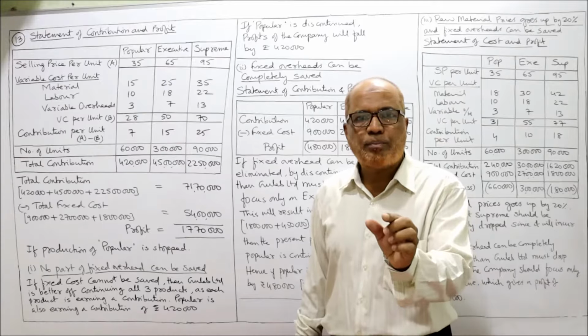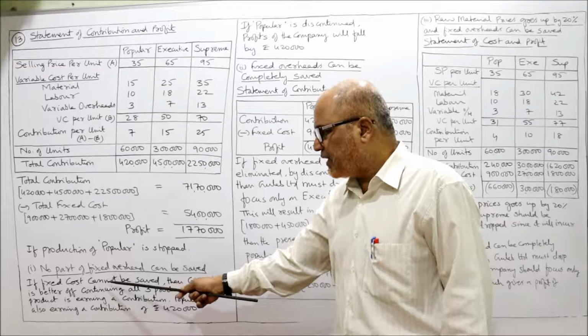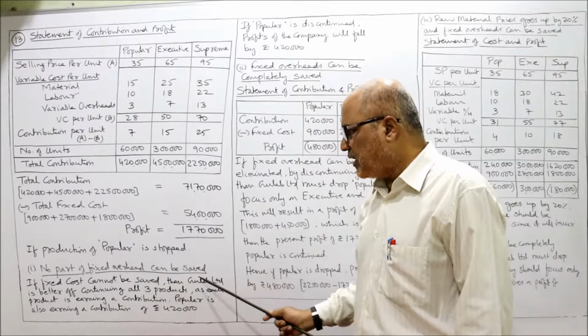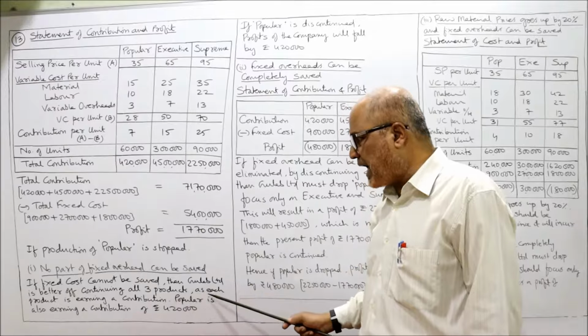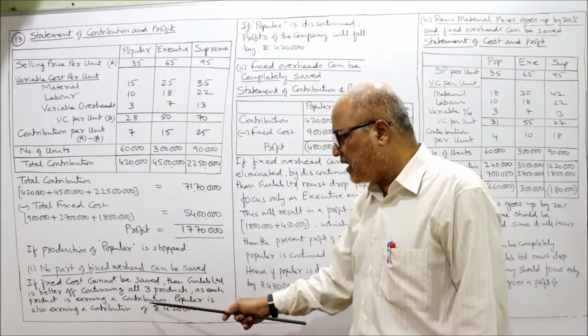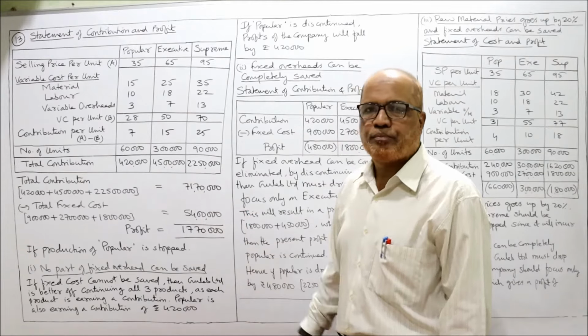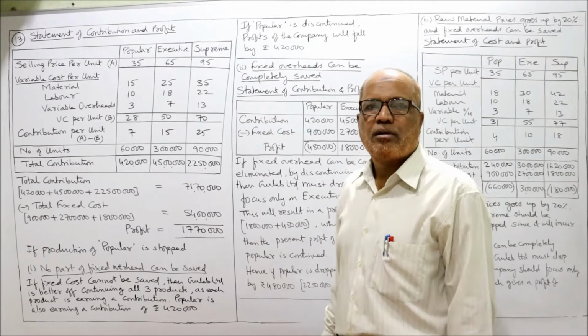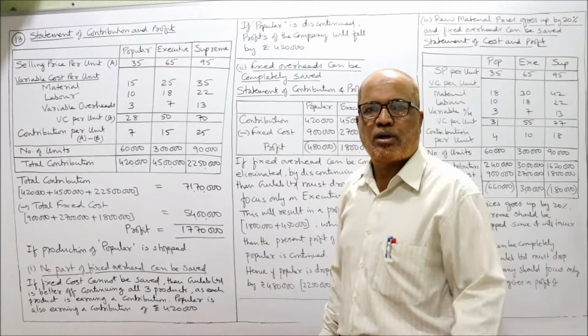Fixed cost is compulsory there. So should we stop Popular or not? In this case, what will happen? If fixed cost cannot be saved, then Gulab Limited is better off continuing all the three products as each product is earning a contribution. See here, in every product we are having a contribution. So it is contributing. This Popular brand is contributing 4,20,000 towards contribution.